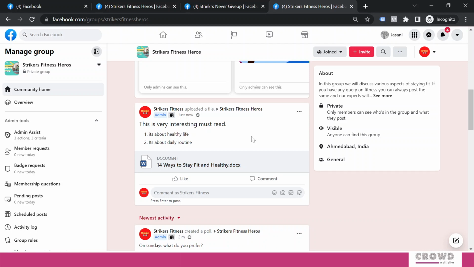Now on your Facebook page you cannot share any kind of document, whereas that facility is only available in groups. So that is one thing which you should capitalize, right? Occasionally keep on sharing PDF or Word document which are very helpful to your group members.